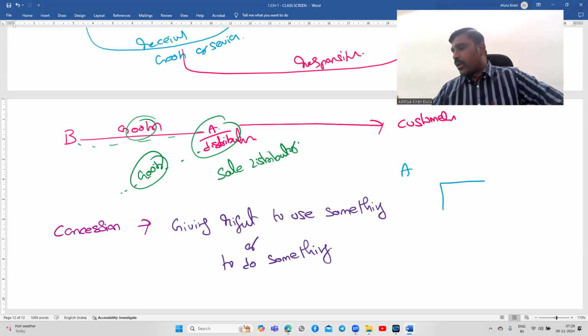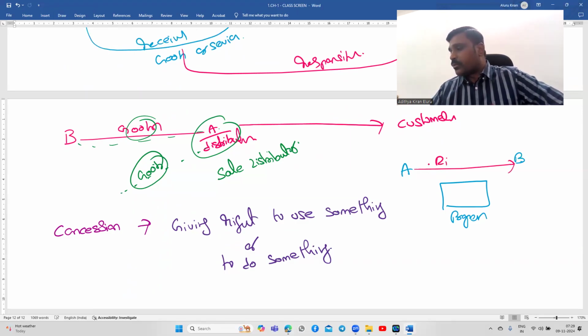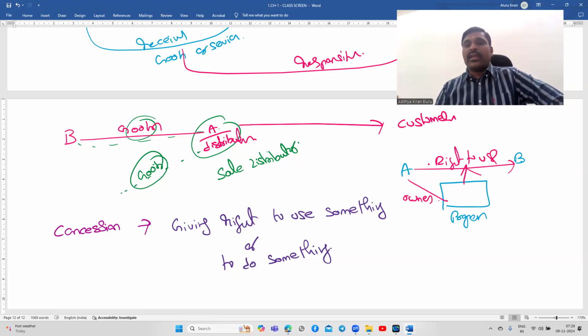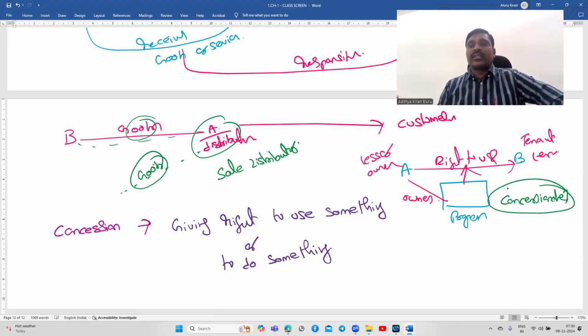A has one property, and A is giving right to use the property to B. A is the owner of the property, and A is giving right to use to B. Normally we will call A a lessor or owner and B a tenant or lessee. Then what is concession? I can call B a concessionary, but not always. Normally they are called a lessee or tenant.